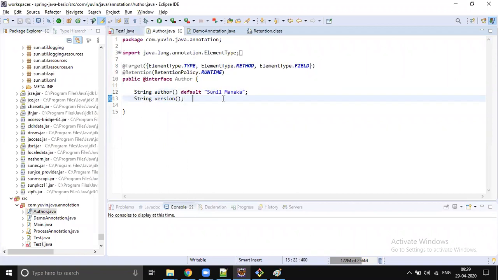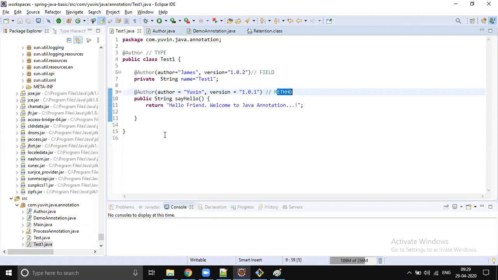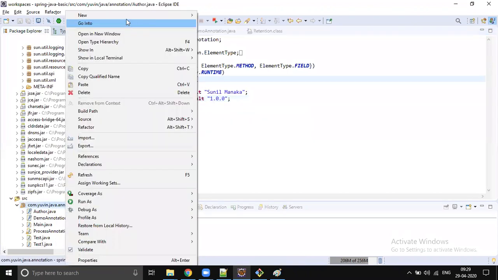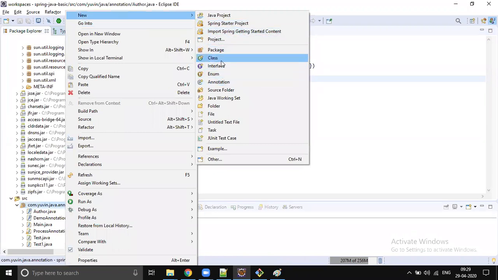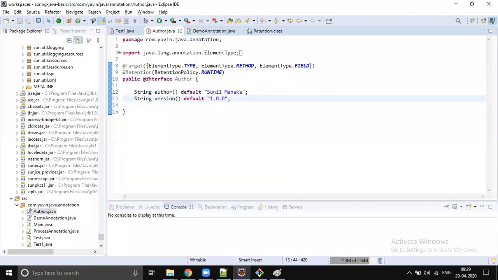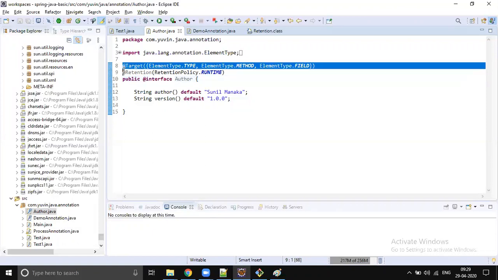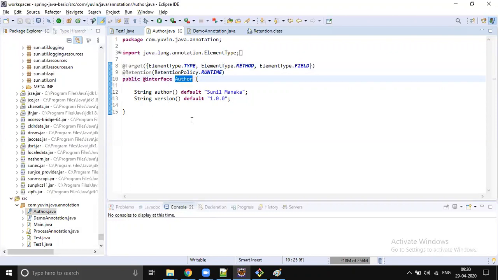mandatory. Okay. So here I'm making both optional. Yeah. So in test1.java, I'm just using this annotation. It's very simple, right? Public @interface. You can right click on your package, new, you can say annotation or you can say interface class. Just change it to @interface. But when you add @interface, make sure you add @Target, @Retention. Okay.